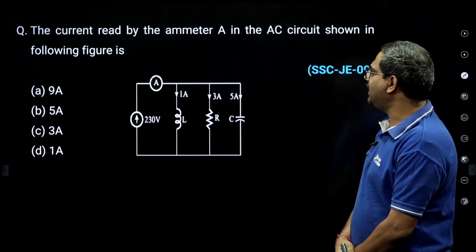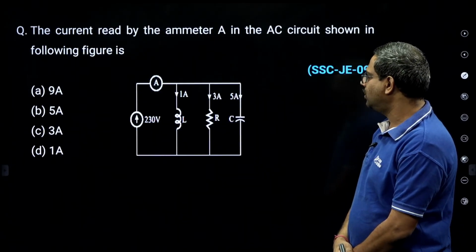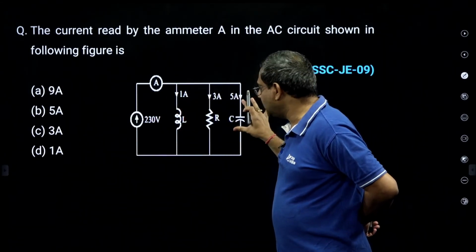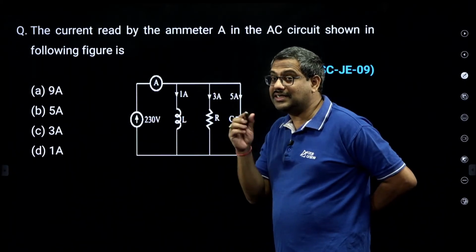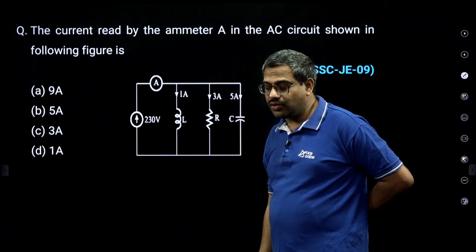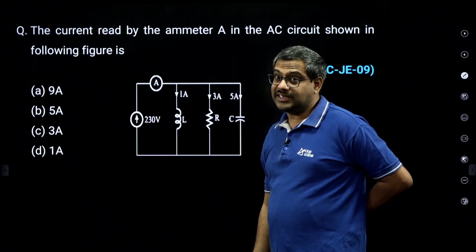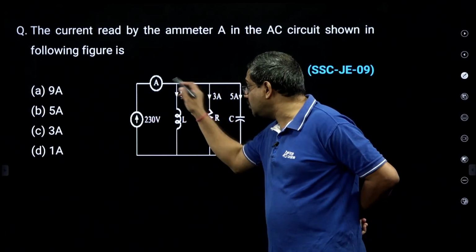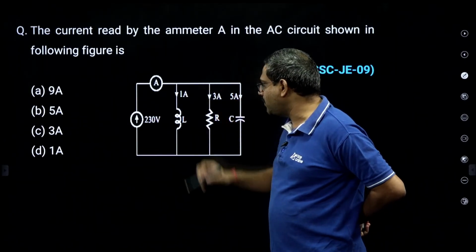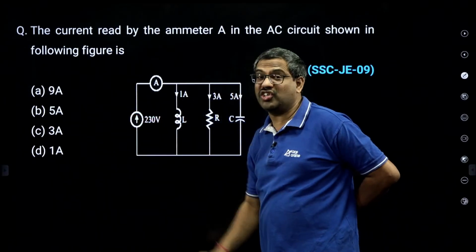Now see this question: the current read by the ammeter in the circuit shown. First of all, since all are working, it is not DC, sir, it is RMS of AC signals. But you know in AC circuits, the phasor sum of component currents is the total current, not the algebraic sum. So don't say 1 plus 3 plus 5, it is 9 ampere. Don't ever attempt to write this, because it is a phasor sum.